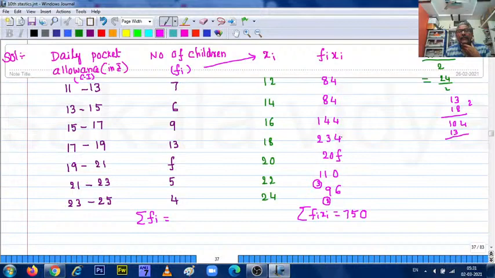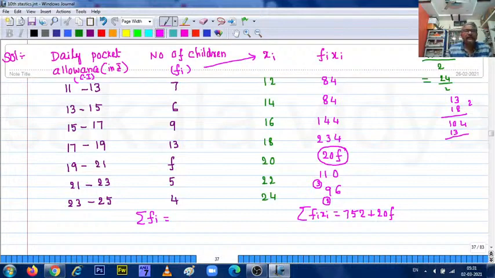One, two, three, 4, 4 plus 4 is 8, 8 plus 4 is 12, 12 plus 4 is 16, 752 you will be getting. This will be 752. 752 plus this value we do not know, so plus 20f, write down. This is sigma fi xi.